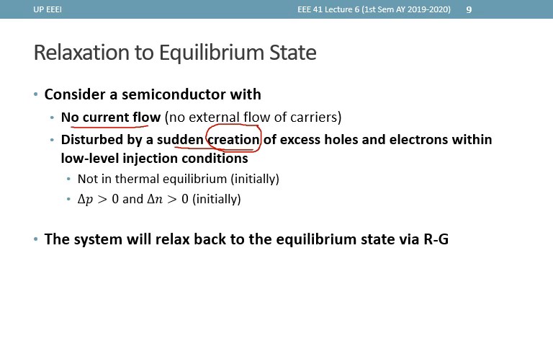Under these assumptions, the only phenomenon that can help the material relax back to its equilibrium concentrations is the overall effect of the RG processes within the material, since there is no way for the excess carriers to go out of the material through current.